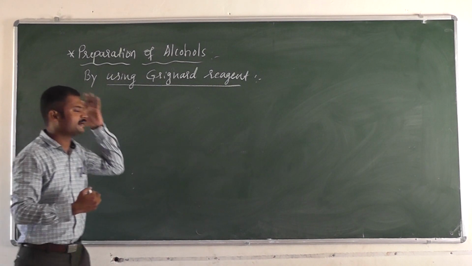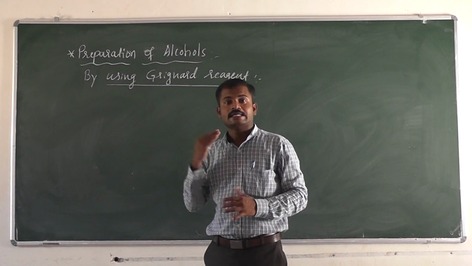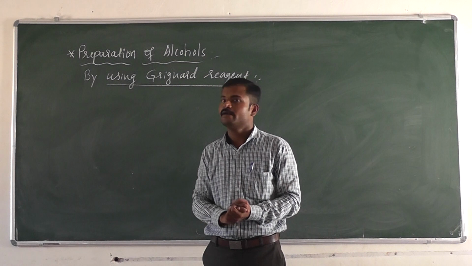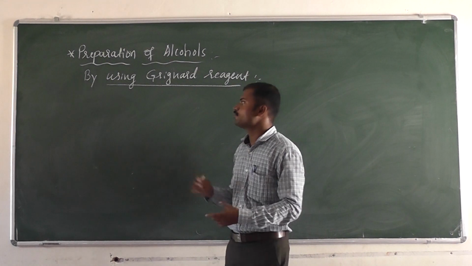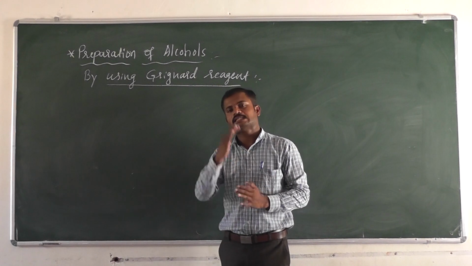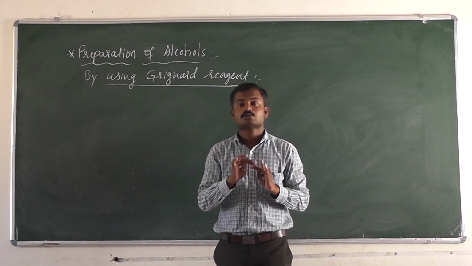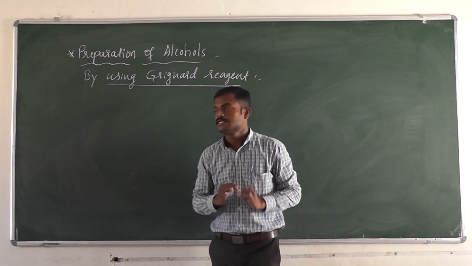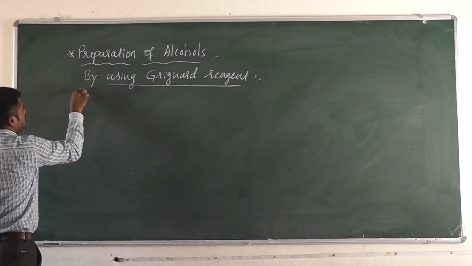We can prepare primary, secondary and also tertiary alcohols by using the Grignard reagent. This is very important because we can prepare all three types of alcohols.